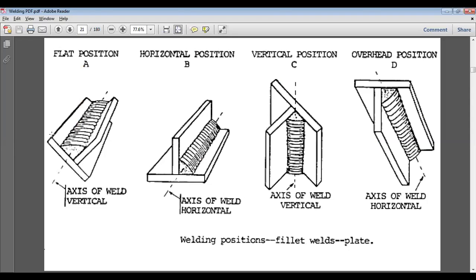vertical to the positioning of the weld. So these are two vertical, Y direction axis of weld. We are doing the Y direction, then we are doing the Y direction, then we are doing the X direction, and they are doing the X direction. So these are welding positions, fillet weld, split.